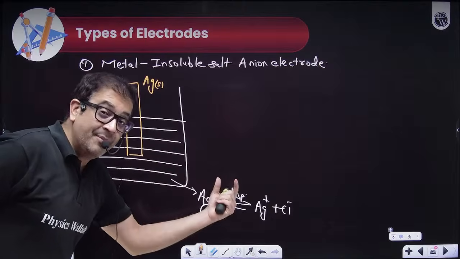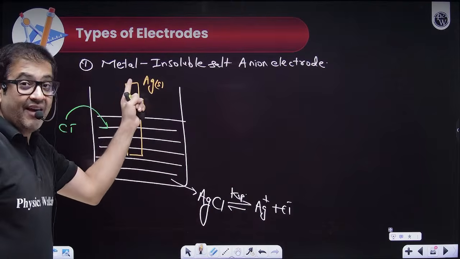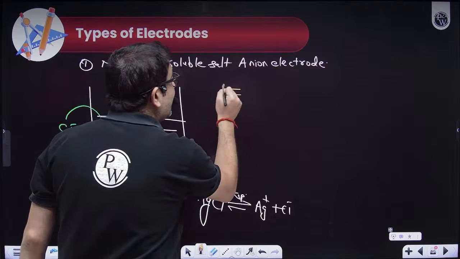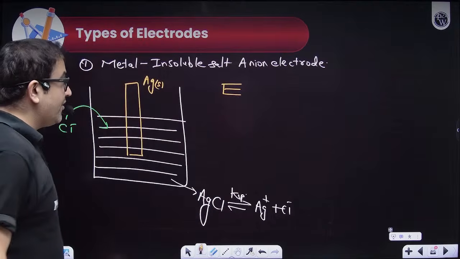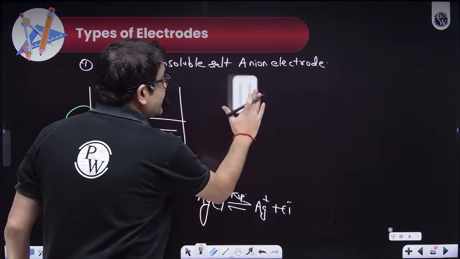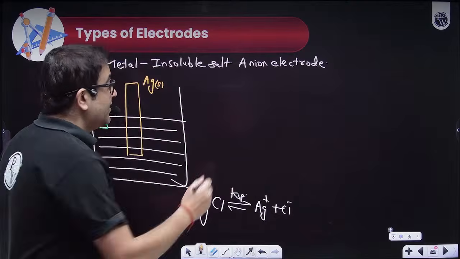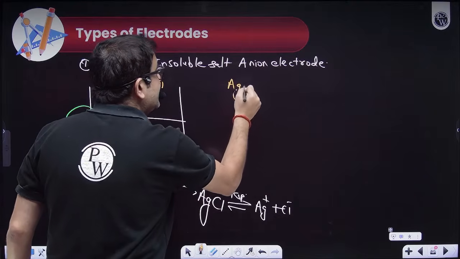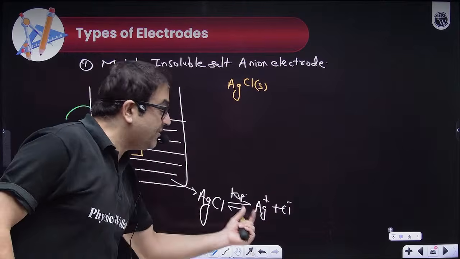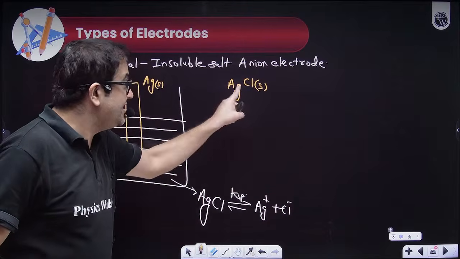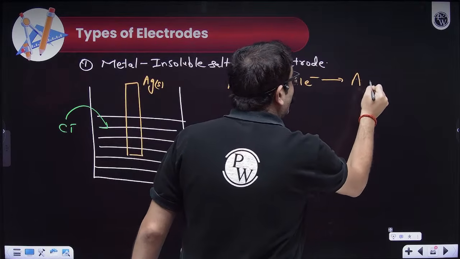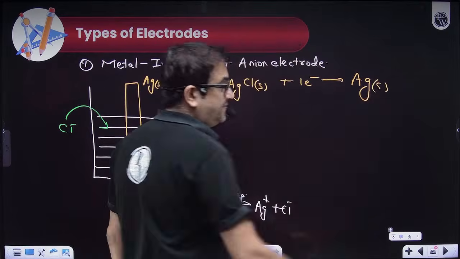So that limited amount of Ag plus can definitely interact with this Ag, sir. So definitely you can form an electrode. So the electrode potential will be, first let us write the reaction, sir, reduction. So AgCl, sir, why are you writing AgCl? Because, sir, it's a solid, it will give a very limited number of Ag plus ions, but that limited number of Ag plus ions can take electrons and they can form silver solid.